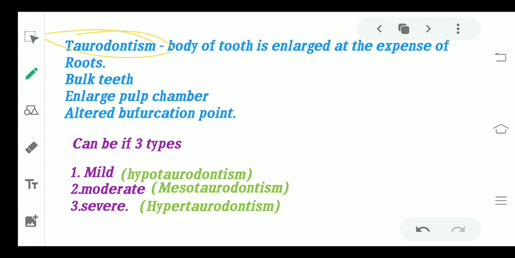So taurodontism is a condition when the tooth is actually enlarged at the expense of the roots, and there is an appearance of bulk teeth which you can see. It can many a time come as an MCQ also: what is the condition known as bulk teeth? Where do you see bulk teeth normally? That condition is known as taurodontism. There is an enlarged pulp chamber and an altered bifurcation point. I will show you in the figure.